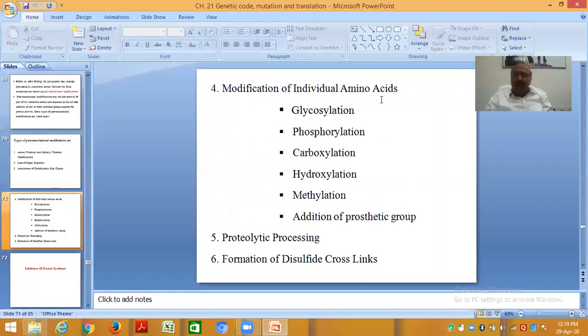Modifications of individual amino acids: glycosylation, addition of sugar; phosphorylation, addition of phosphate group; carboxylation, addition of carboxyl group; hydroxylation, addition of water; methylation, addition of methyl group; addition of a prosthetic group; and proteolytic processing. Then formation of disulfide cross linkages. You can recall the structure of insulin; you will find the disulfide. You can recall the structure of immunoglobulins; there also you will find the disulfide cross linkages.